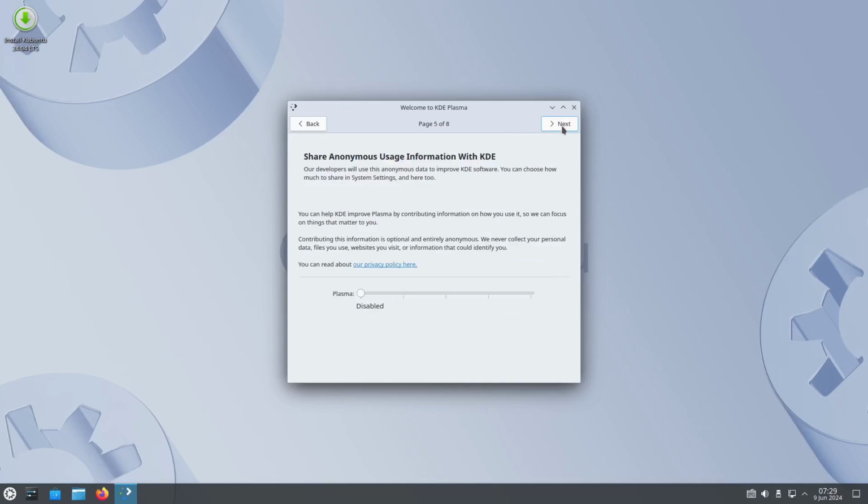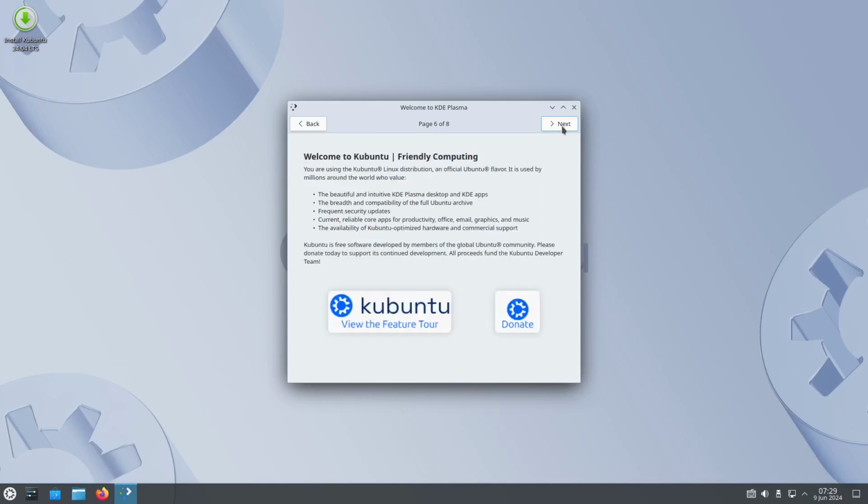And of course, we have the anonymous sharing of information about your system, if you want to help improve the software and hardware specs for the system settings, right here in the KDE improvement. And of course, the welcome page right here says it is a computer-friendly Kubuntu.